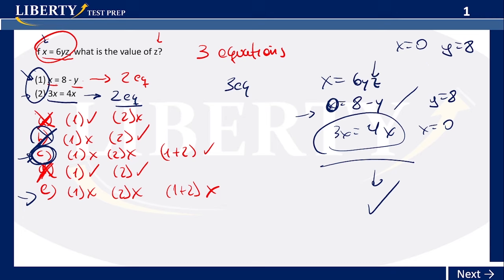As soon as you know you have 3 equations and 3 variables, you know that it will be possible for you to get the answer. The only thing you have to check for is that you truly have 3 different equations. Okay, let's not fall into traps here. Fine, this one was a very easy question. Now let's go to the next one.